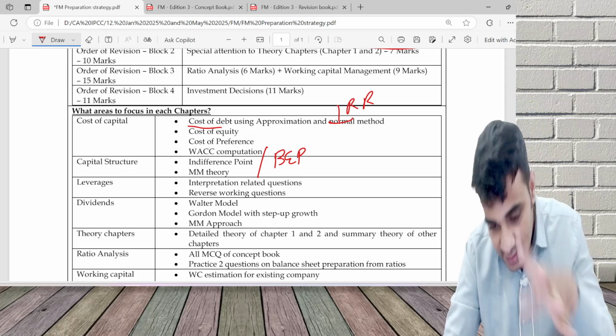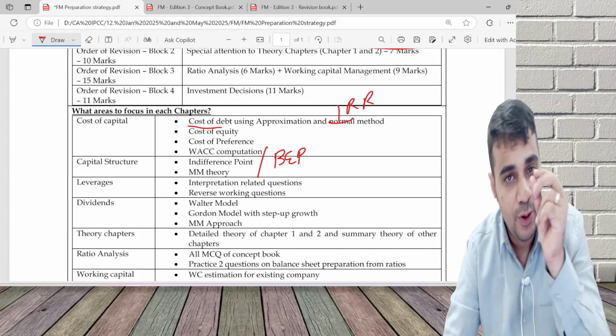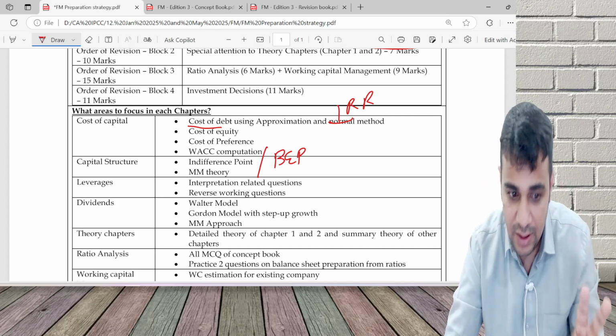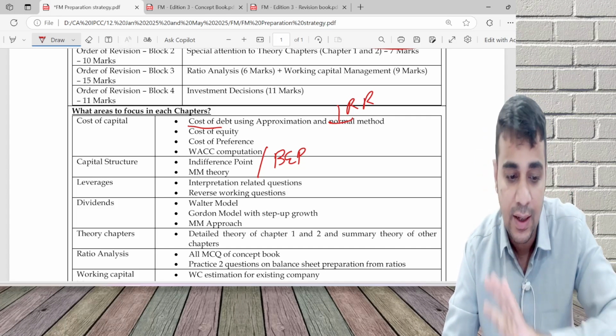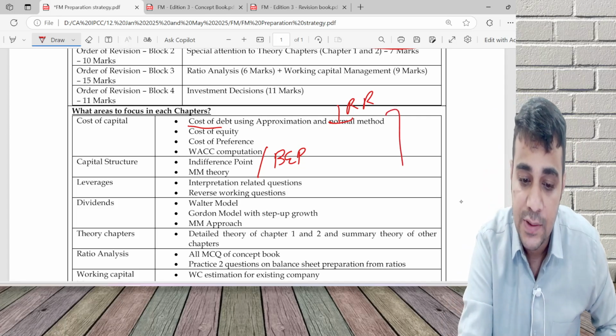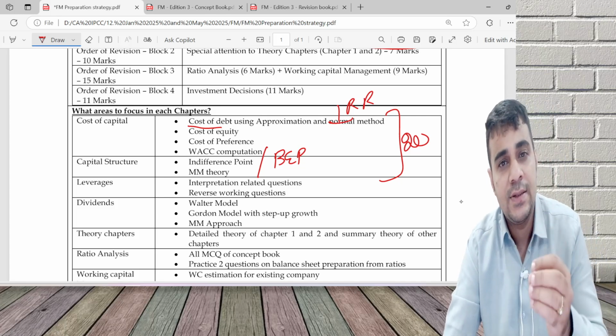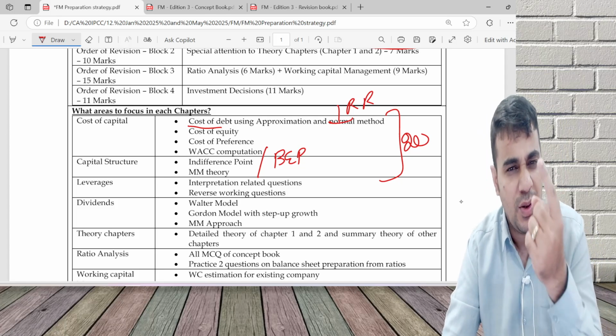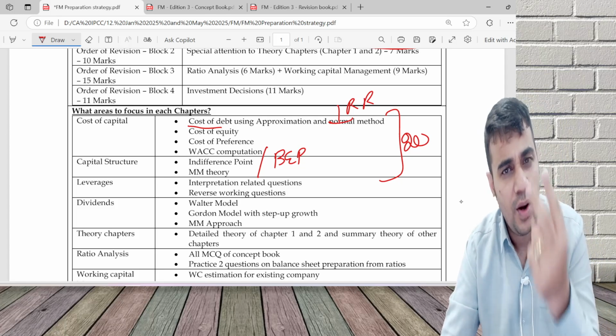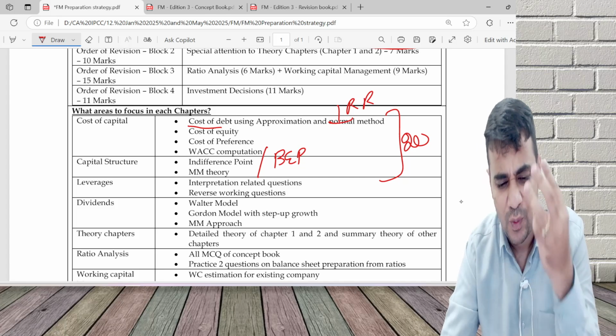Leverages, I think, are the easiest of the lot. Do 1 or 2 questions on interpretation and 1 or 2 questions on reverse working, and I think these three chapters will get over and you are done with approximately 20 to 25 marks. Dividends is a very small chapter. One question on Walter model, one on Gordon simple with step up growth, and one on approach.